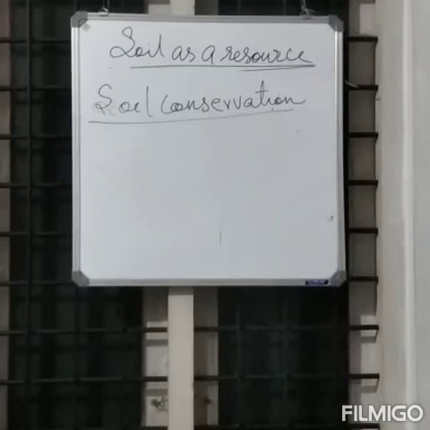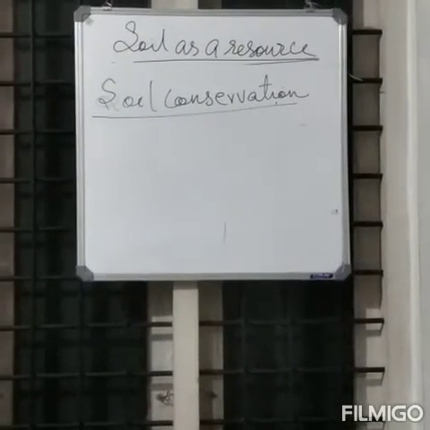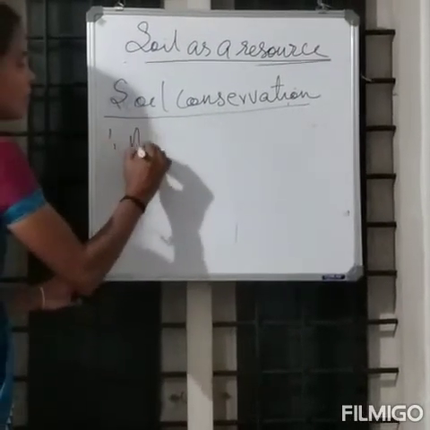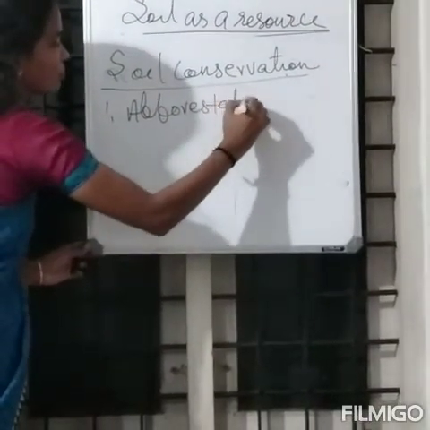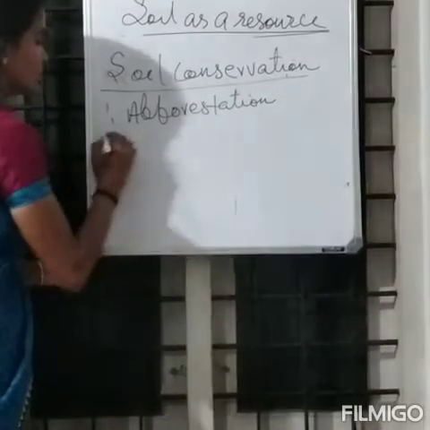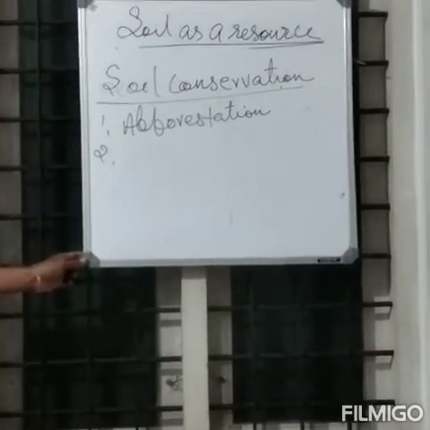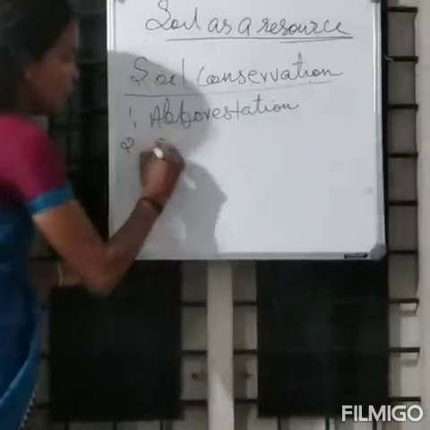How can we conserve soil? The first one is afforestation. The second method, shelter belt.